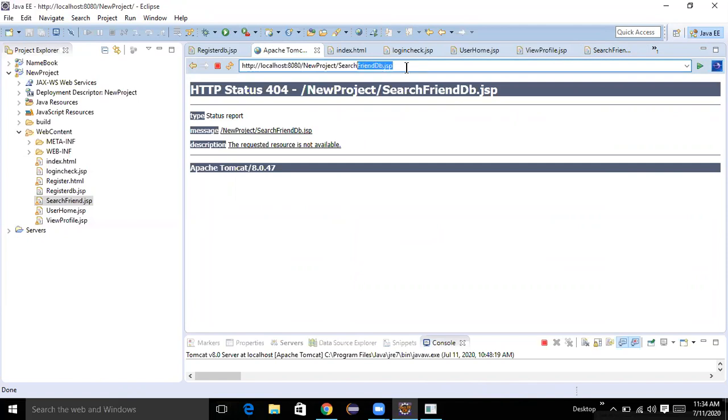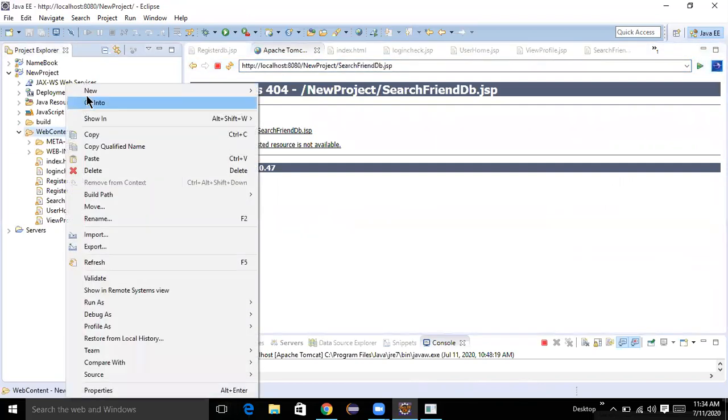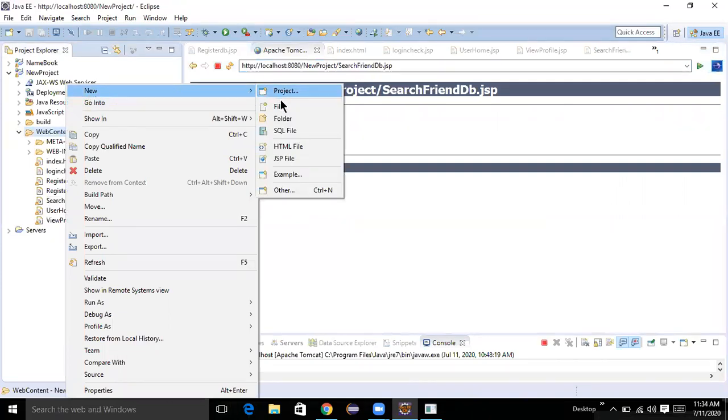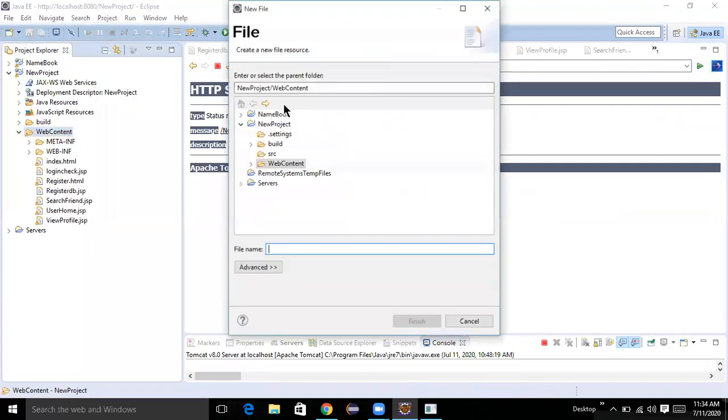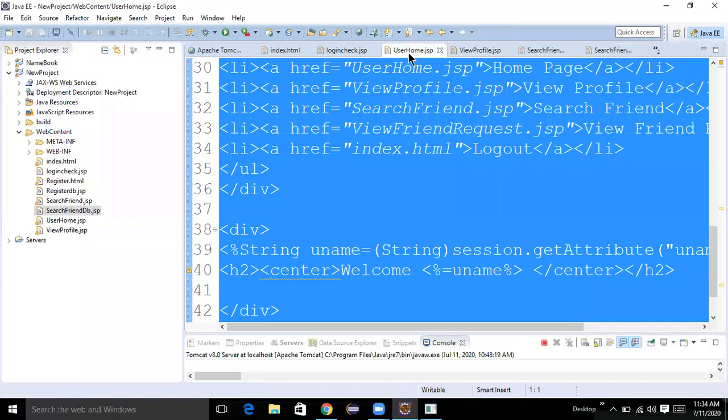So here we need to create that page. How to create a new page? Go to web content, right click, new file. Which file do I want? Searchfrienddb. So we need to connect to database and get the data. How? Same as user homepage.